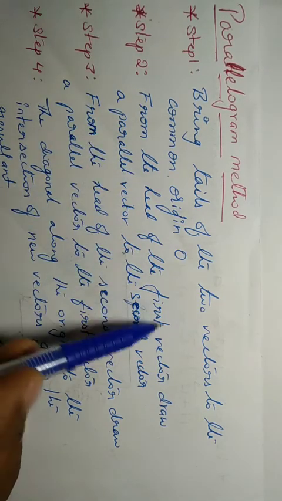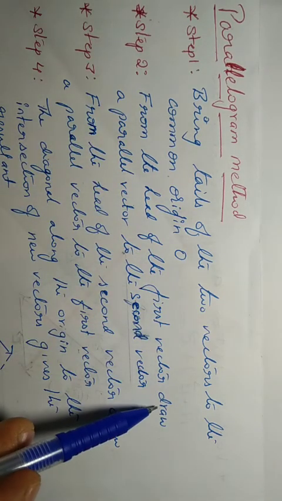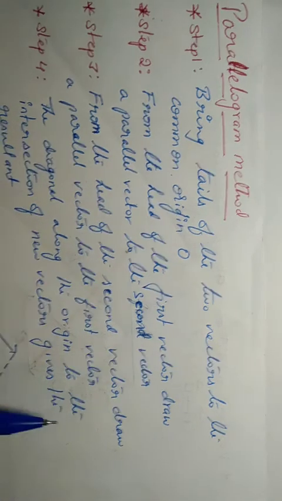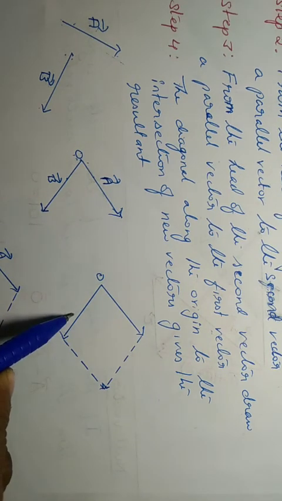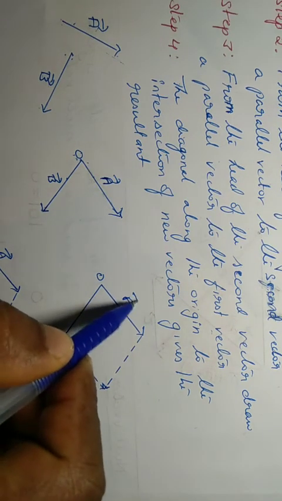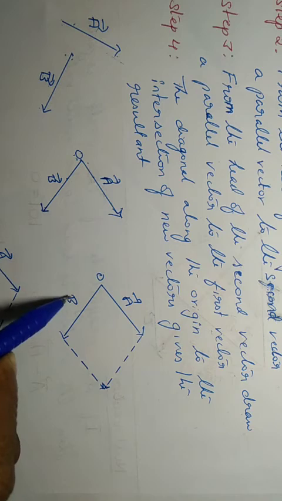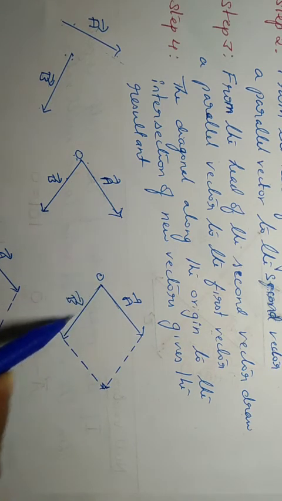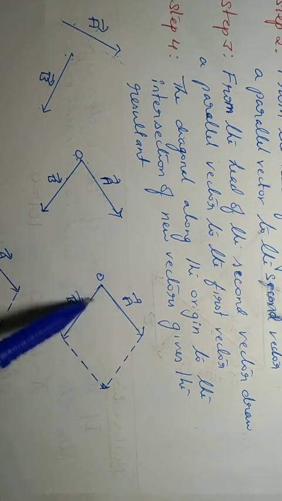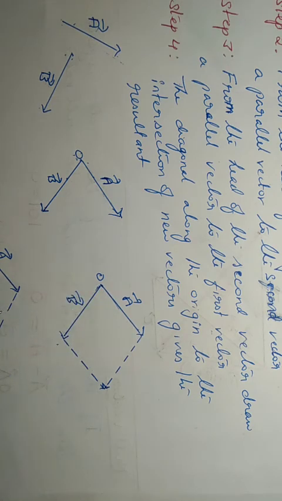What is step 2? From the head of the first vector, draw a parallel vector to the second vector. So see this diagram. This is vector A. This is vector B. In our case, this is the first vector. This is the second vector. A is the first vector. B is the second vector.